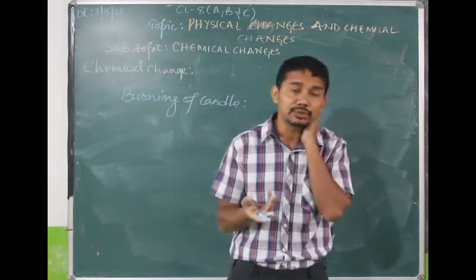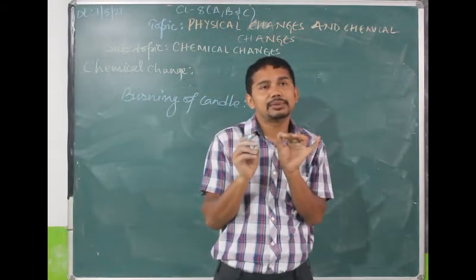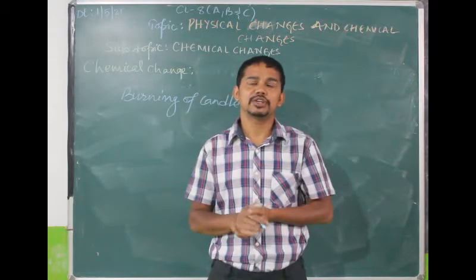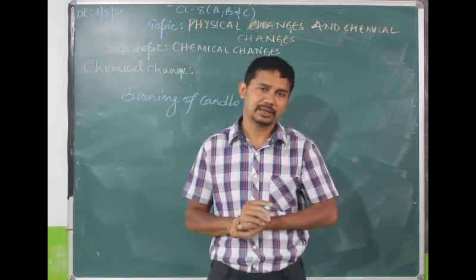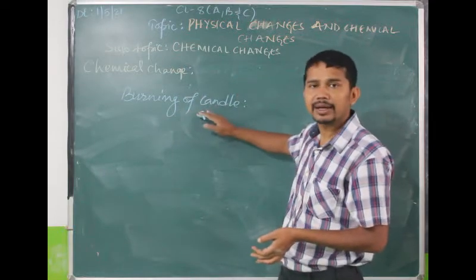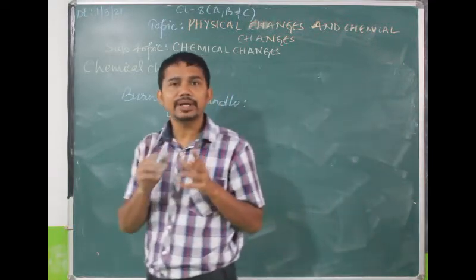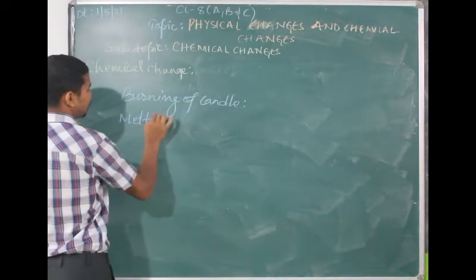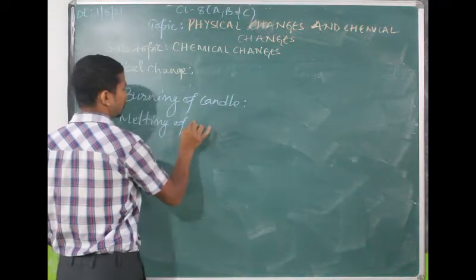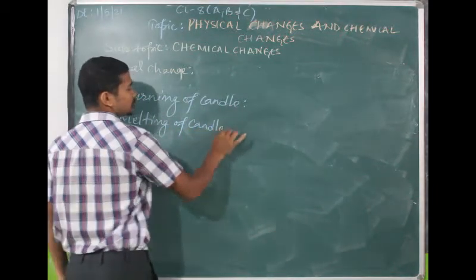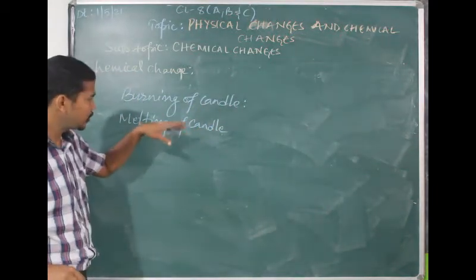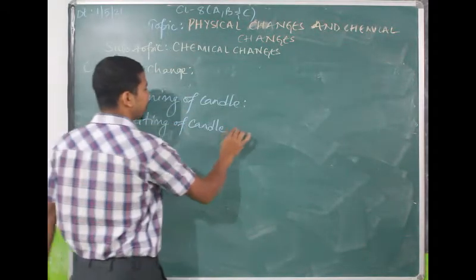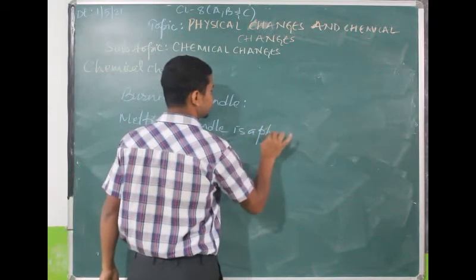If someone asks you, give an example where physical change and chemical change both take place at the same time, then you can say burning of candle. So whenever you are burning candle, when you burn candle, some portion of the candle melts, and melting of candle is a physical change.